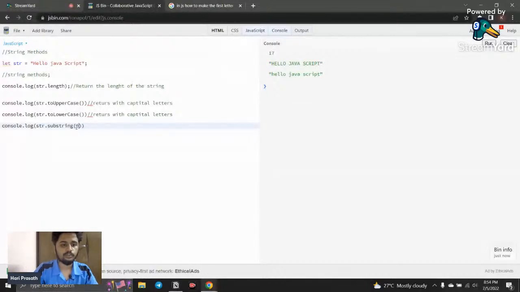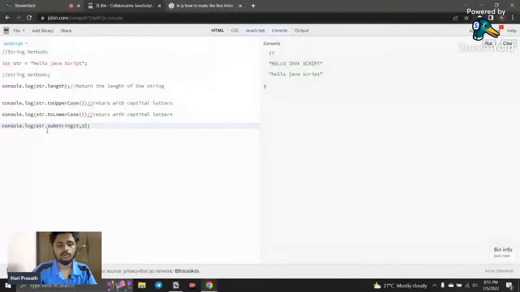You need to give two parameters here, and the first parameter is where to start. In a string, the first index, here you can see the h, belongs to the 0th position. A string starts from the 0th index. So the h is at the 0th index, and then I need to give the end index, where I want to finish. This is 0, 1, 2, 3, 4, right? So I'm going to say 5.